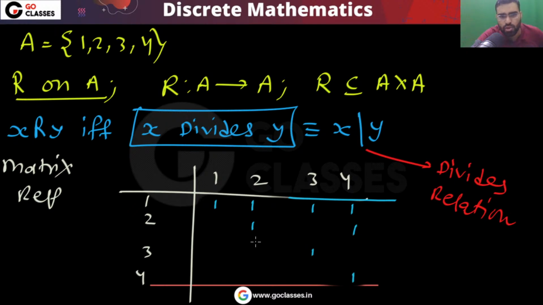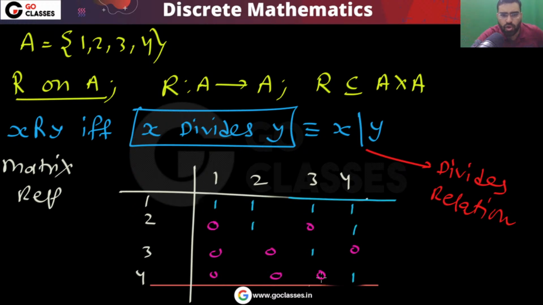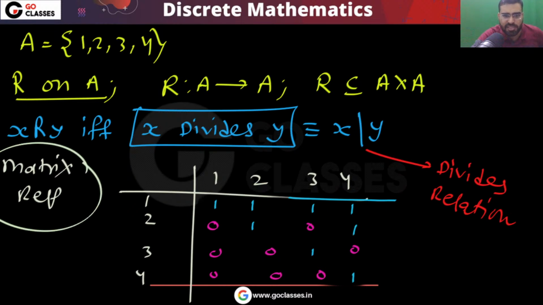Like this also you can write. The remaining entries will be 0. This is the matrix representation. Here also the remaining entries will be cross. So either you can use cross or tick mark, or you can use 1, 0. You can use this also. So this is the matrix representation of a relation.